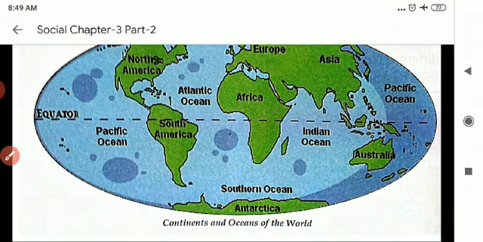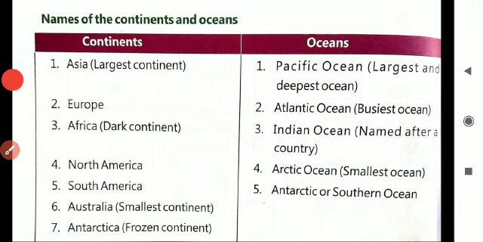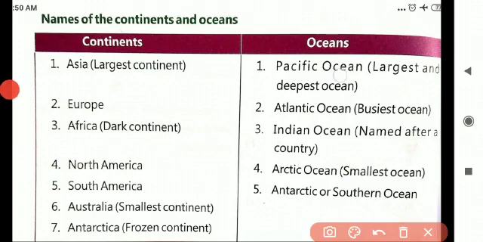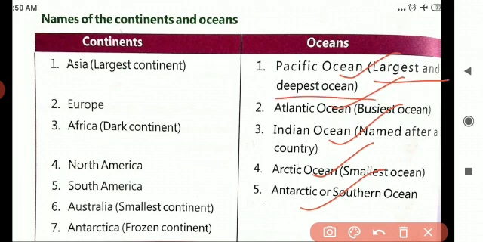Okay, children? Yes, now we are going to see oceans. How many oceans I told you? 5. Very good. Pacific Ocean, Atlantic Ocean, Indian Ocean, Arctic Ocean, and Antarctic Ocean. Pacific Ocean, it is the largest and deepest ocean. Next, Atlantic Ocean is the busiest ocean. And Indian Ocean, it is named after a country. Arctic Ocean is the smallest ocean.